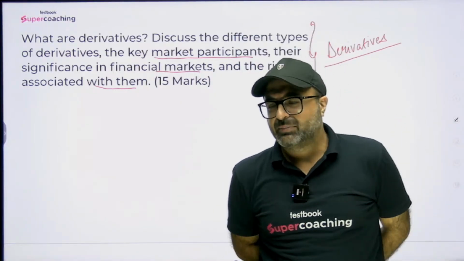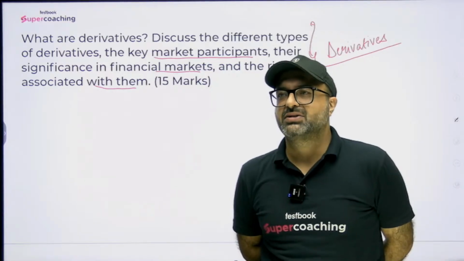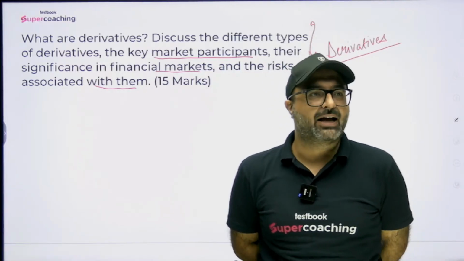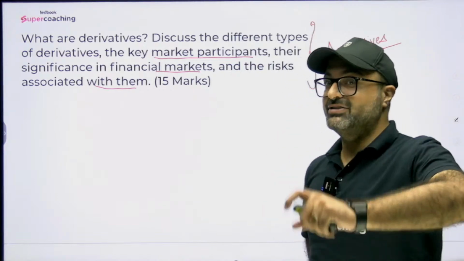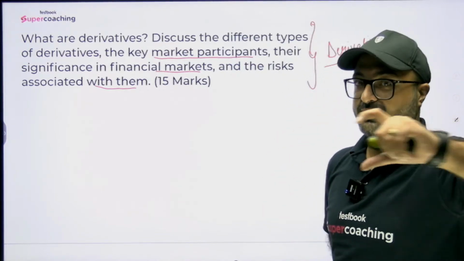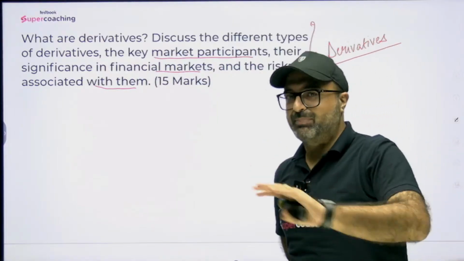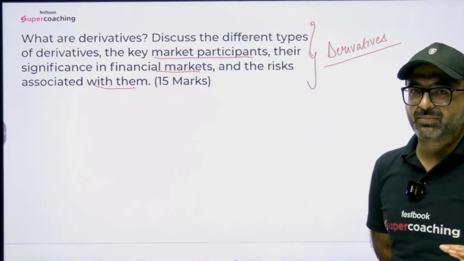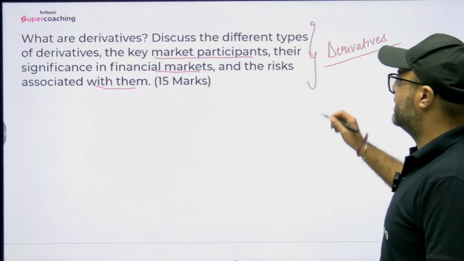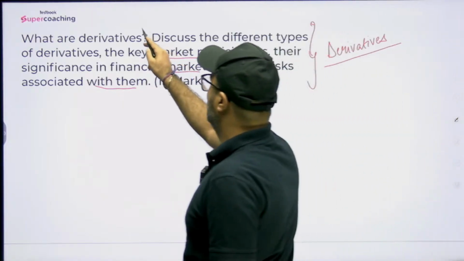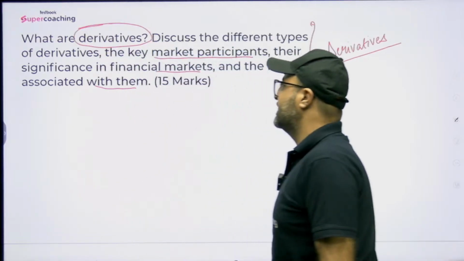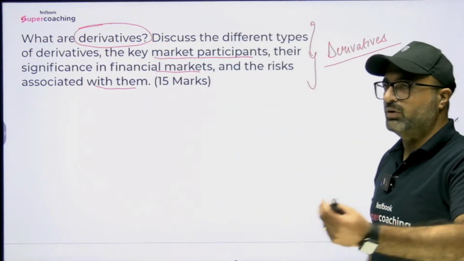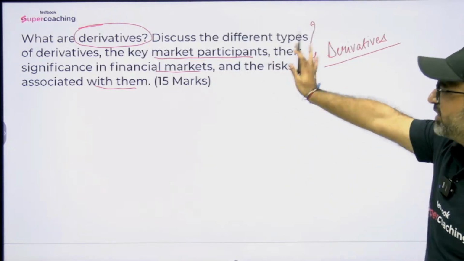Firstly, RBI does not come with questions randomly. If you check the RBI syllabus closely, derivatives have been mentioned separately in the financial inclusion segment. So they have framed a question from that separately mentioned topic. First you need to define what derivatives are. Easy, straightforward question.